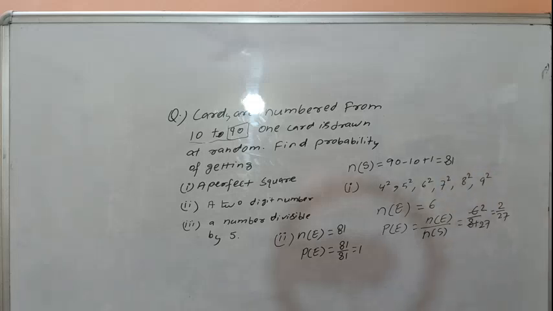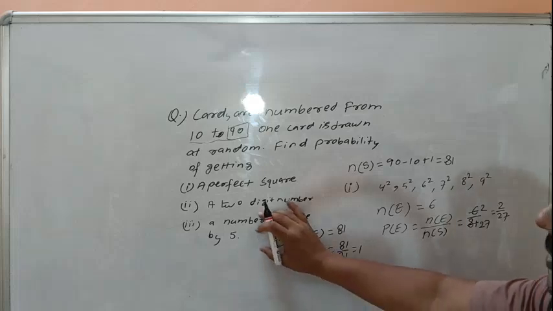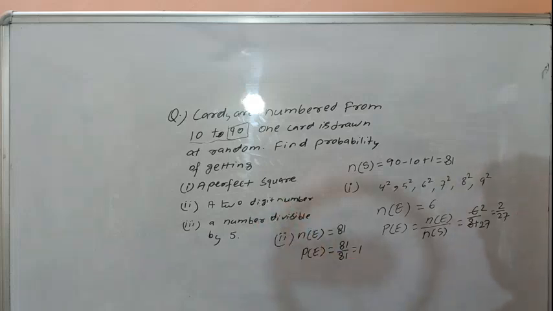A number divisible by 5. How many numbers are divisible by 5? If there are a small number of events, then we should write all the numbers.